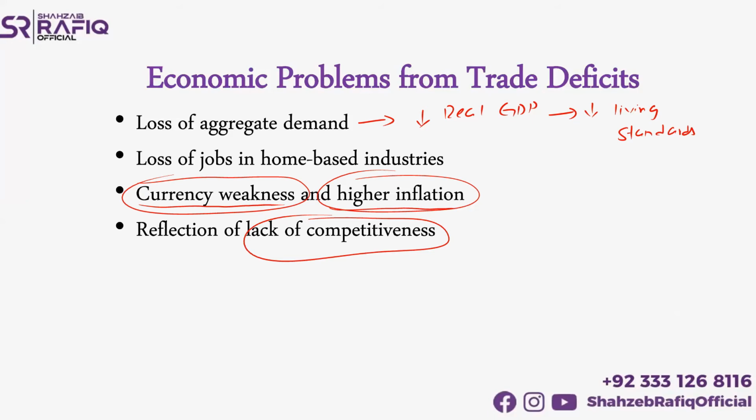So if there's a trade deficit, the other economies will consider them as a weak competitor. They may create economic pressure, they may create political pressure on these economies. So again, trade deficit can create lots of problems for the economies.